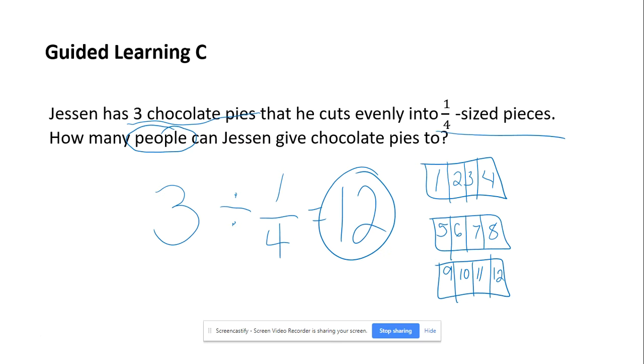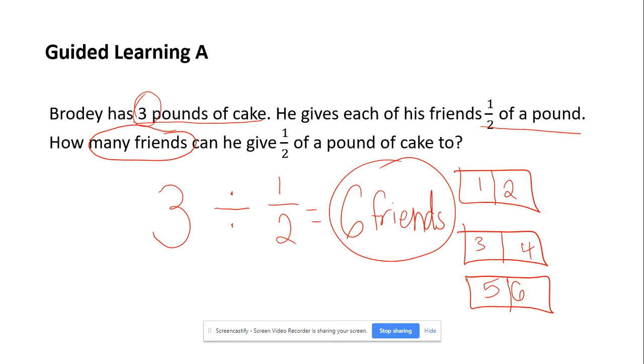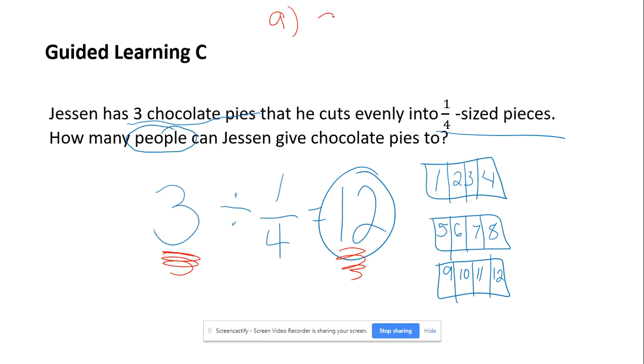I'm going to show you a little trick too. Notice our starting number was a whole number and we ended with a whole number. Problem A, and you don't have to write this down, was 3 divided by 1/2, and we said that our answer was 6.